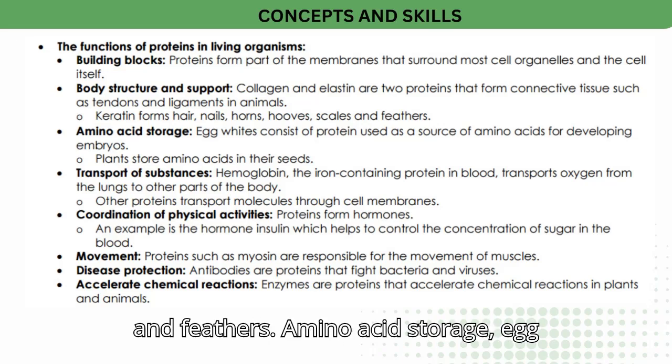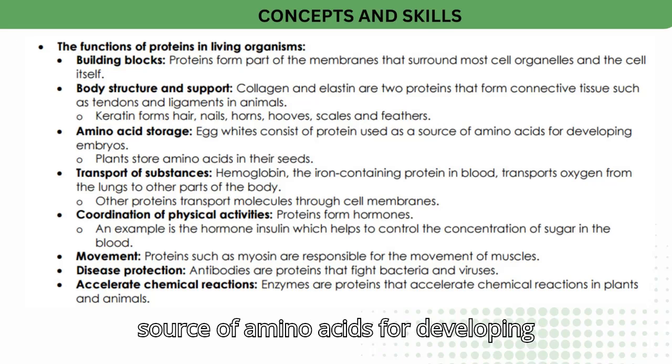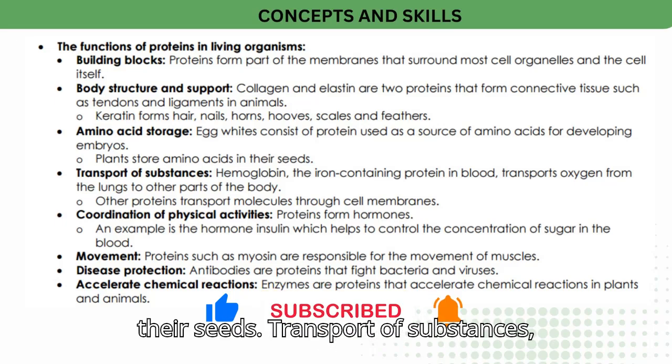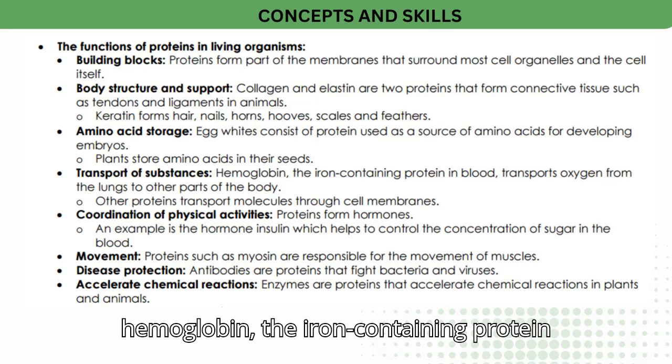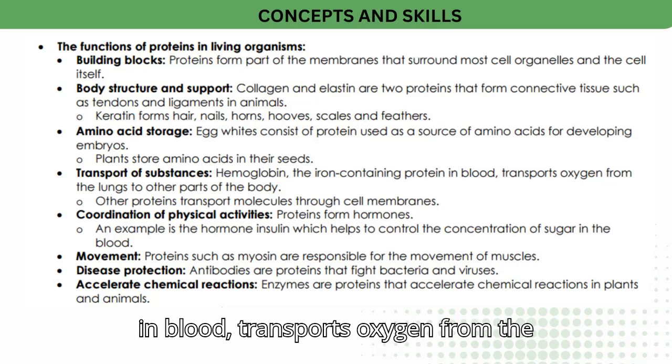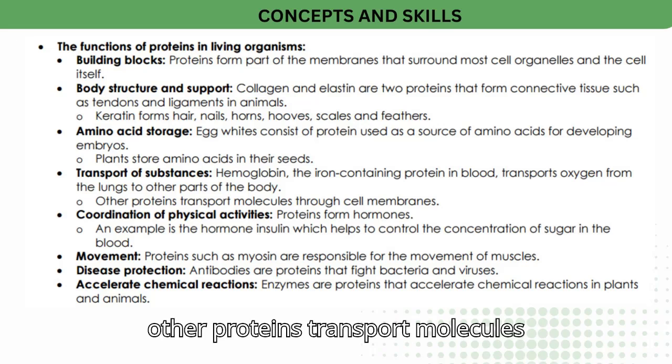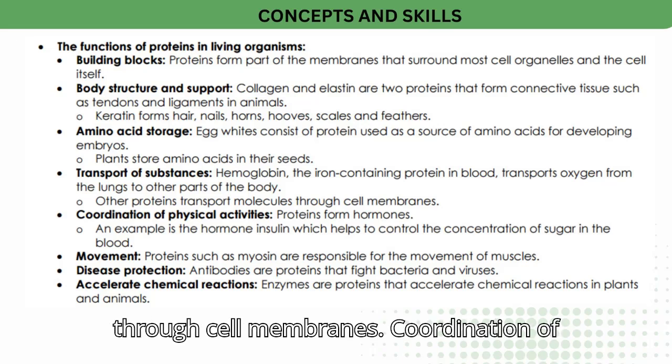Amino acid storage. Egg whites consist of protein used as a source of amino acids for developing embryos. Plants store amino acids in their seeds. Transport of substances. Hemoglobin, the iron-containing protein in blood, transports oxygen from the lungs to other parts of the body. Other proteins transport molecules through cell membranes.